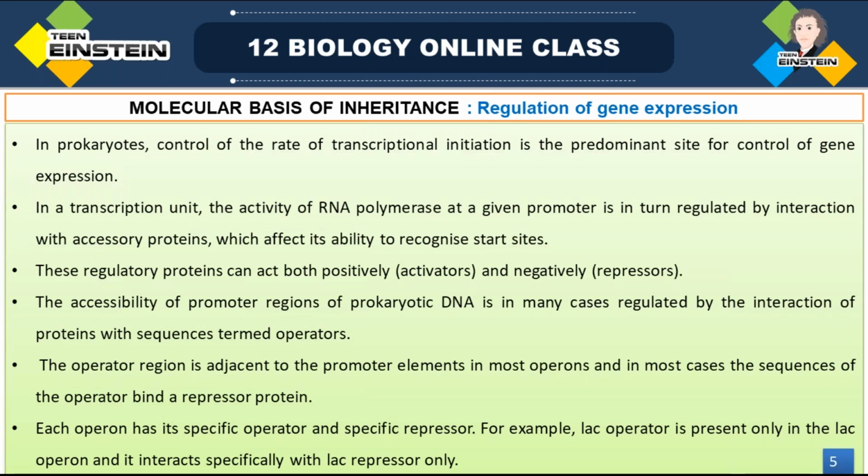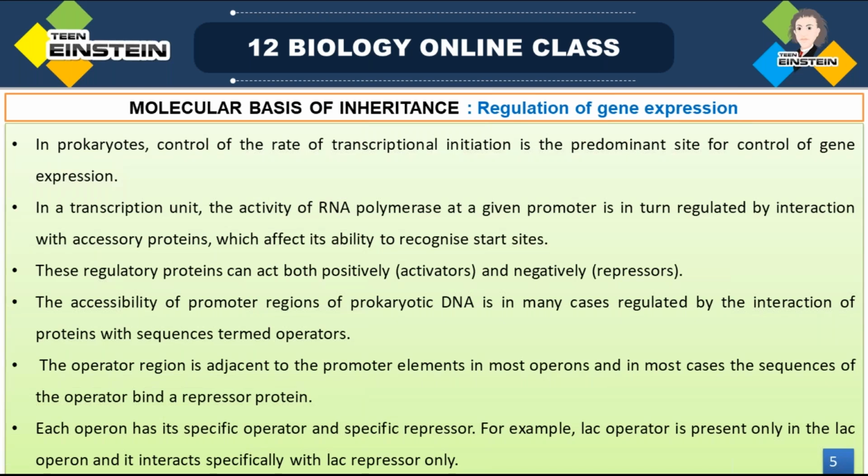So how can we control it? By interaction with other proteins which are present in this promoter site. Those accessory proteins in that particular enzyme binding site affect the ability to recognize that enzyme binding site.